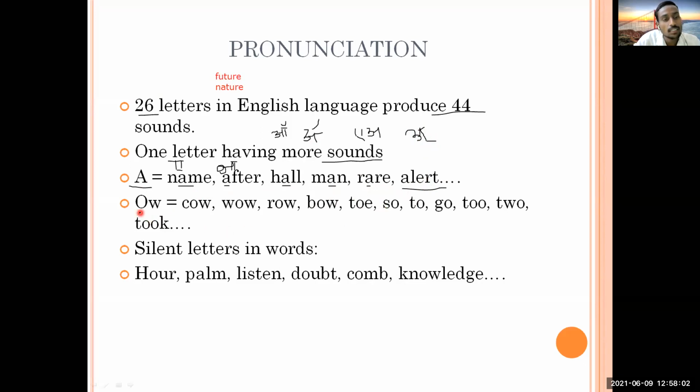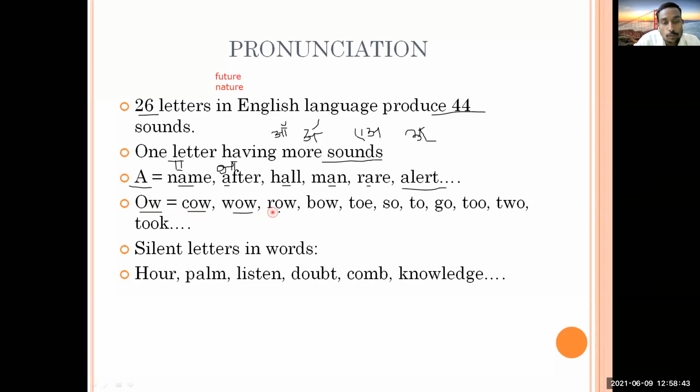So let's consider another. So now here you have two letters O and W. Okay, what are these? These are two letters, and let's try to see the pronunciation of these words. So how do we pronounce this? How do we read it? Cow. Yes, it's cow. So what we are getting OW, ow. Okay, then what is this? Wow. Okay, again we are getting ow sound. So we may suppose like this, that if there is OW, so it sounds like ow sound.